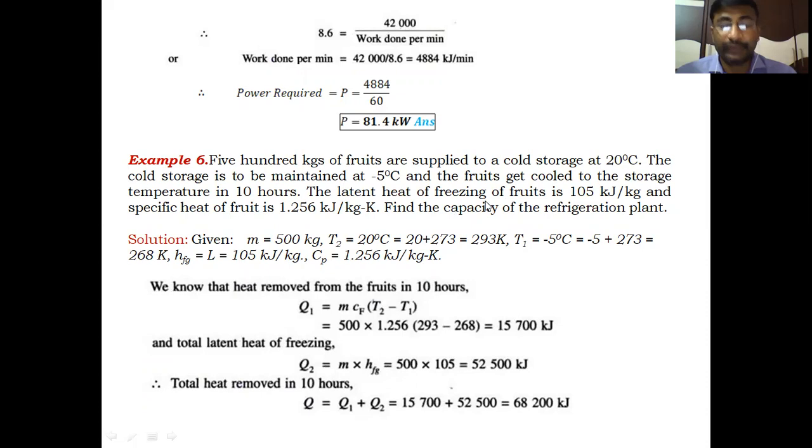The latent heat of freezing of fruit is 105 kilojoules per kg. To produce the frozen fruits, 105 kilojoules per kg of heat is to be removed from the fruit.